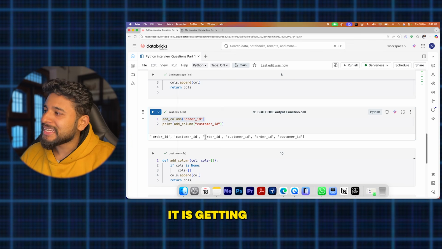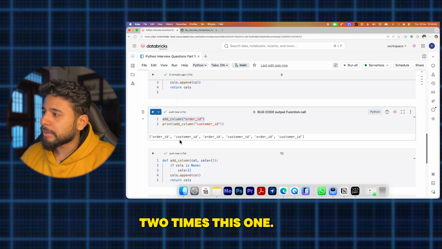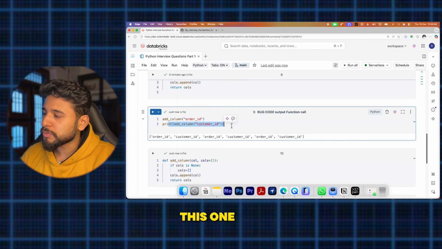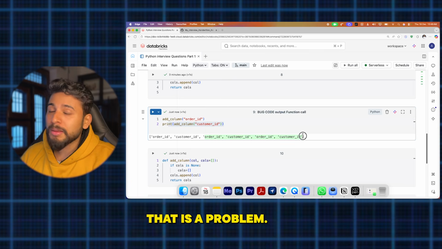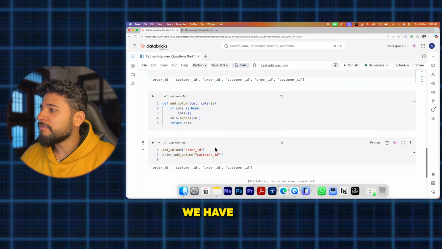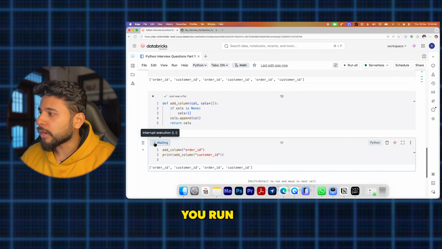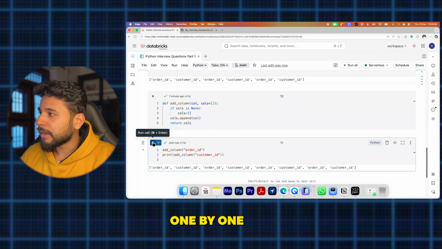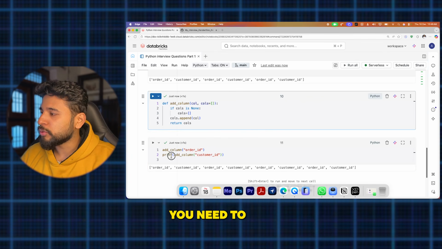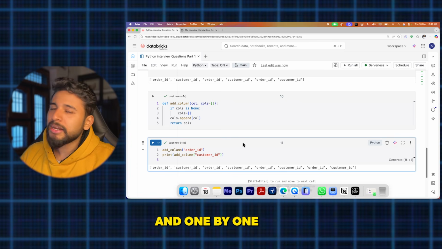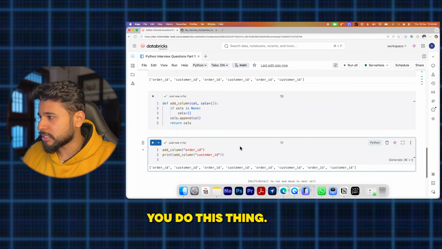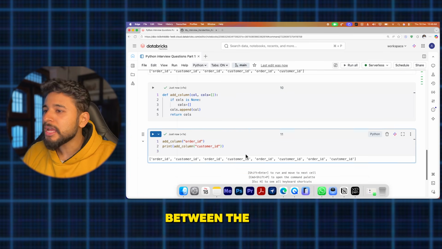What is happening? When we print the last one, it is getting printed two times. That is a problem, that is an issue. That's why we have defined it as None. Otherwise, however many times you run it, it will keep appending, and you would need to clear it off. That is the difference between the previous one and this one.